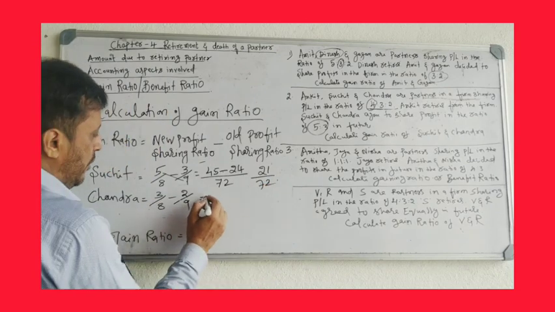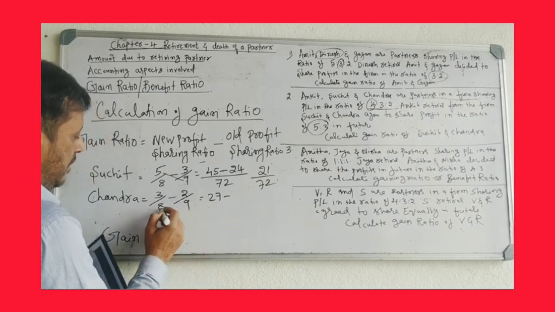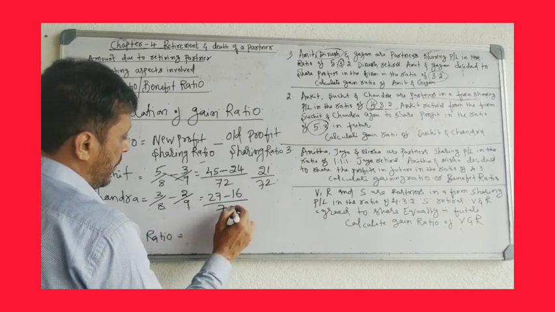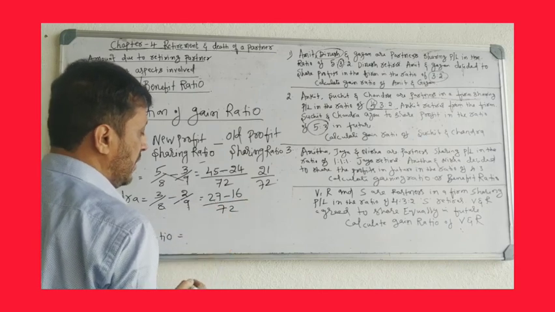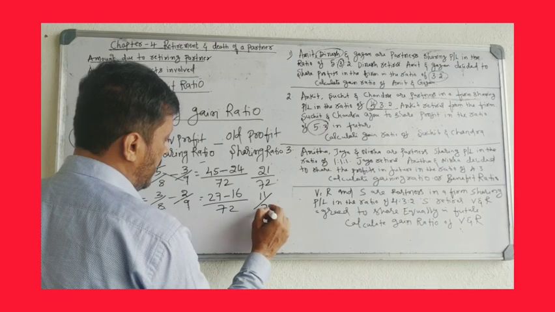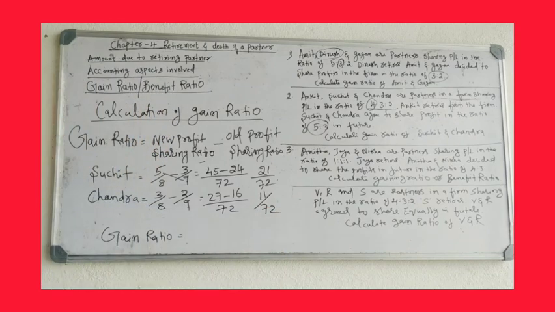Then 3 into 9, 27 minus 8 into 2, 16, divided by 9 into 2, 72. Sorry, 9 into 8, 72. 27 minus 16, 11 by 72.